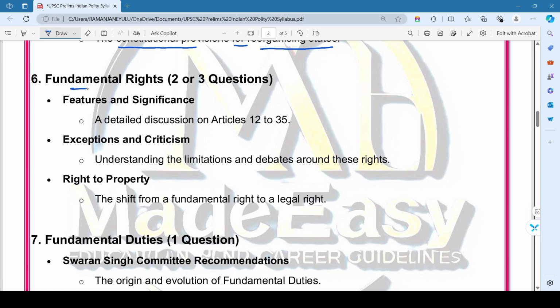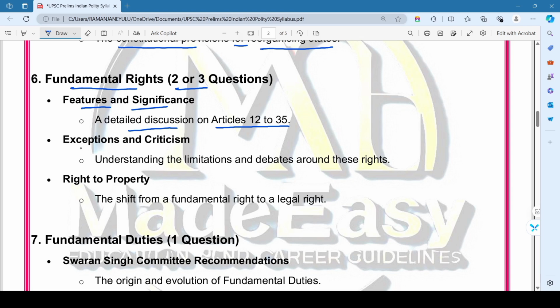That is fundamental rights. Here we expect at least 2 or 3 questions in every year prelims question paper. So here we mainly focus on features and significance. That is a detailed discussion on Article 12 to 35. That is 6 fundamental rights. That is all about 6 fundamental rights.